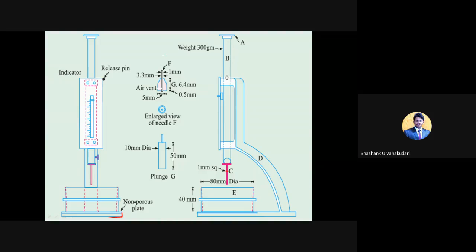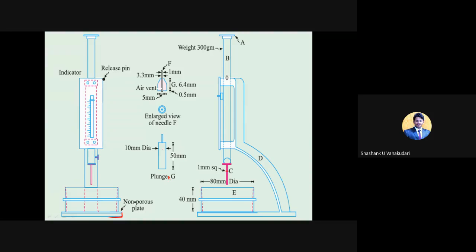Here you can see the measuring part. Whatever value you are going to note down, you measure from this particular point. So this is the measuring needle. And the attachment you use depends on the various tests. This is the plunger.